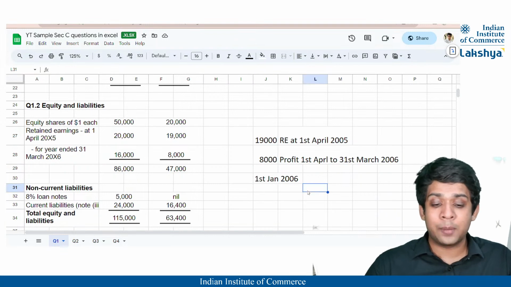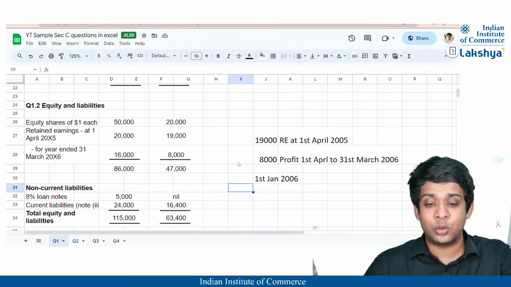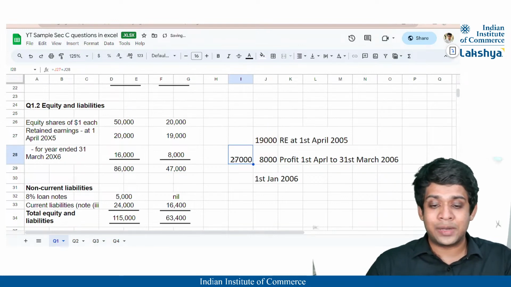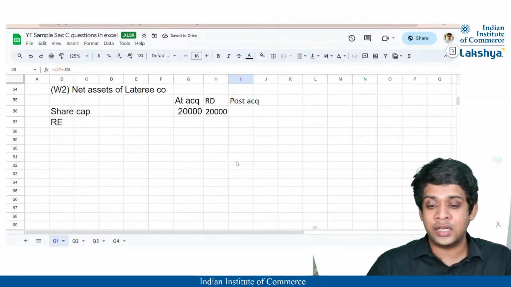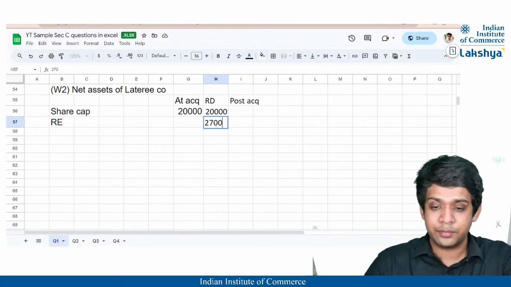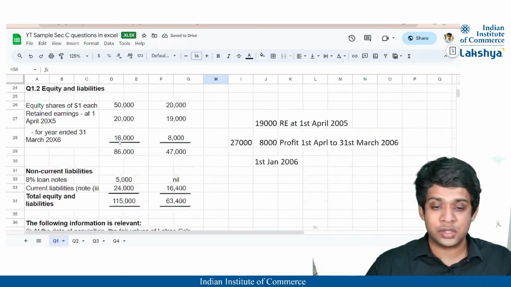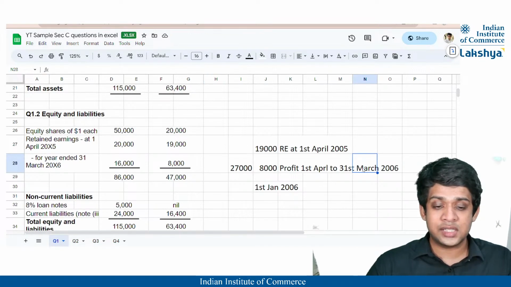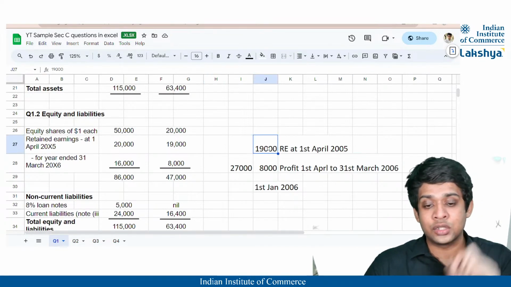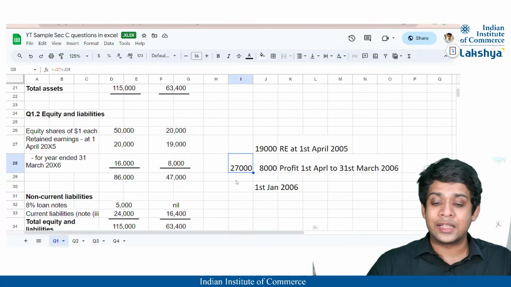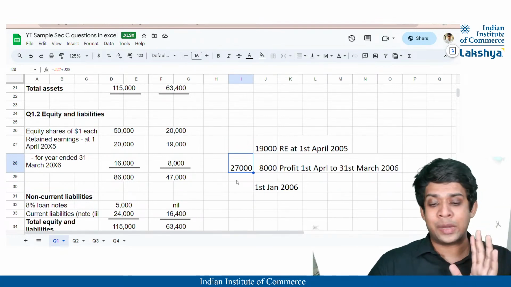So what is going to be our profits? Firstly, at the reporting date, the total retained earnings available is 19,000 plus 8,000 till the year end, correct? So that is 27,000. 27,000 is the total retained earnings available at the reporting date, right? Because we are preparing the financial statements for 31st March 2006. Until then, the total retained earnings are 19,000 already available plus 8,000 profit for the year. That brings us to 27,000, right? So at the reporting date, the retained earnings of the subsidiary are 27,000.